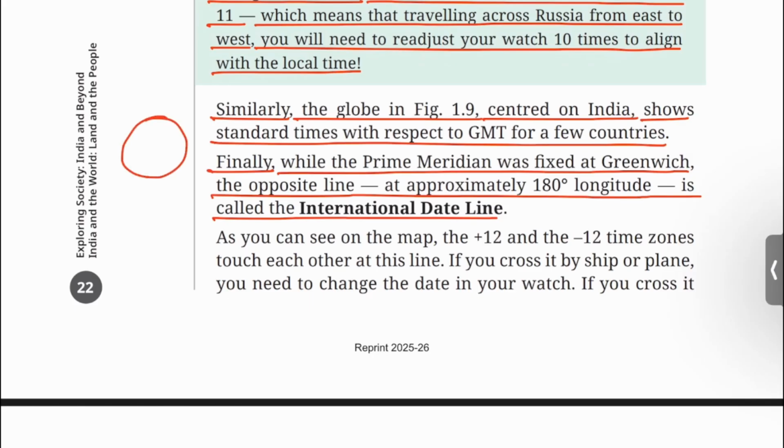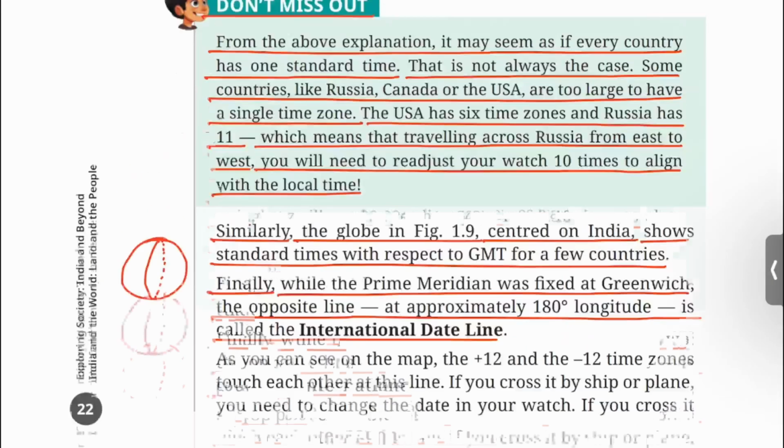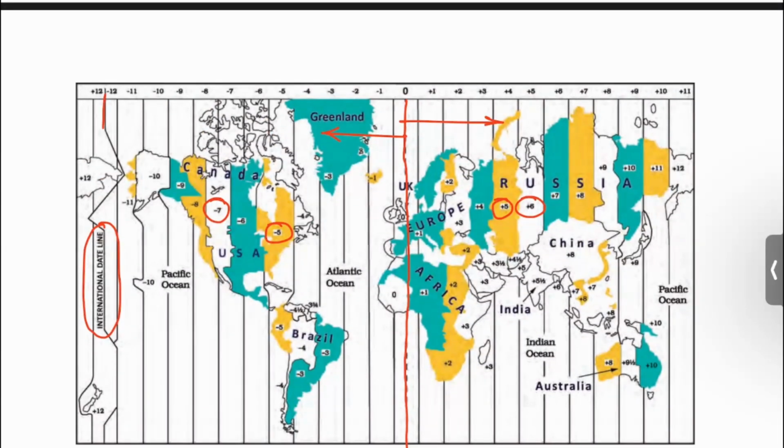Suppose this sphere represents the Earth and this is the prime meridian. The zigzag line that is almost opposite to the prime meridian is known as the international dateline. You can see here the international dateline is a zigzag line called the 180-degree meridian.